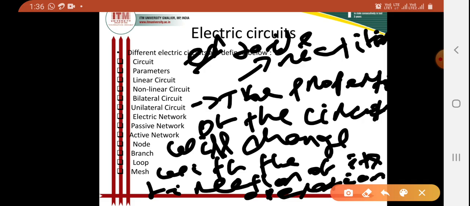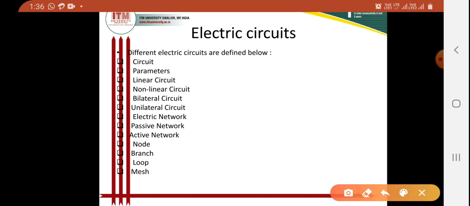Now I am talking about electrical network. What is an electrical network? When I am defining an electrical network, I can tell here that it is a combination of various electric elements which are connected in any manner whatsoever.